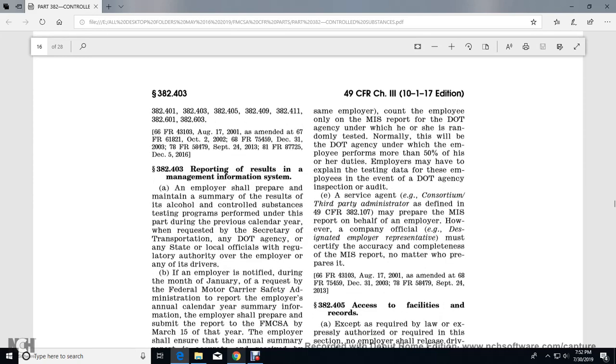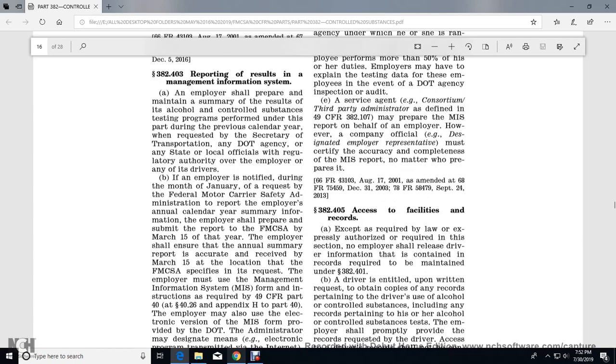A service agent may prepare the MIS report on behalf of the employer. However, a company official must certify the accuracy and completeness of the MIS report, no matter who prepares it.